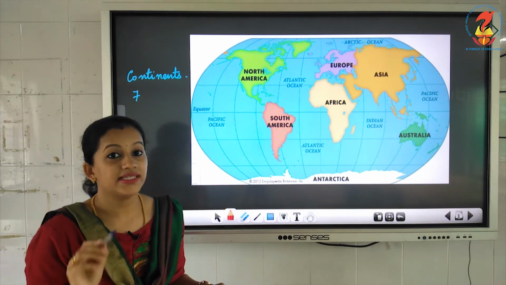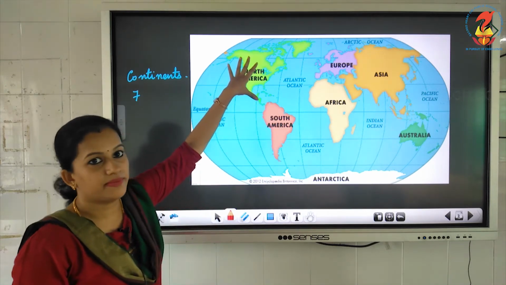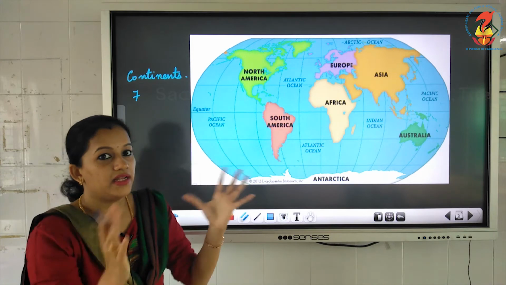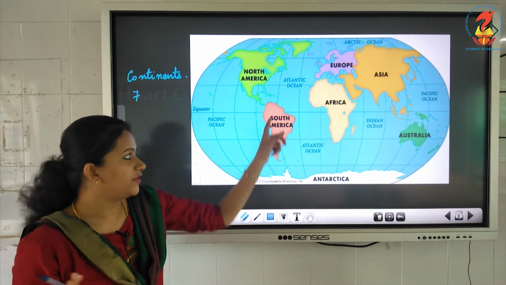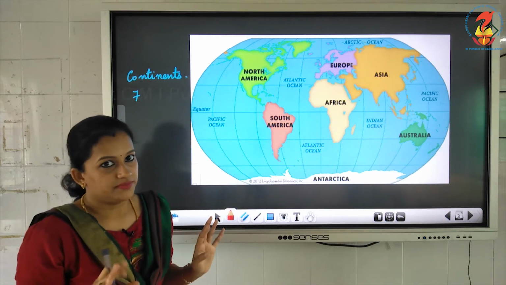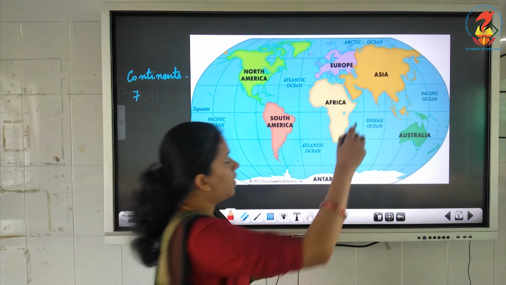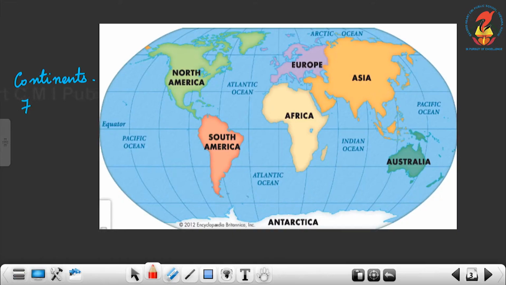These are the major large land forms that you find in the world. And India belongs to which continent? It belongs to Asia. That means it is situated in Asia.